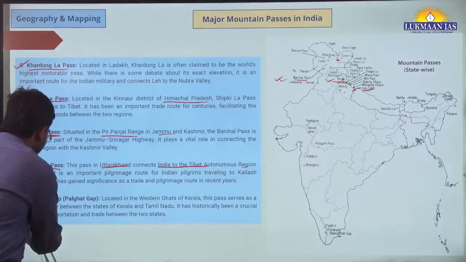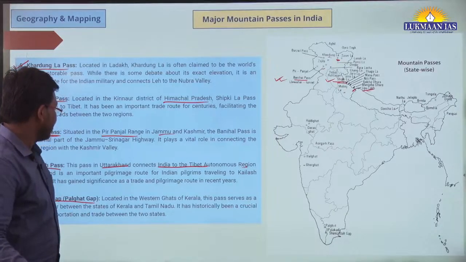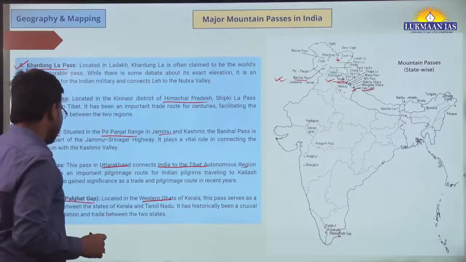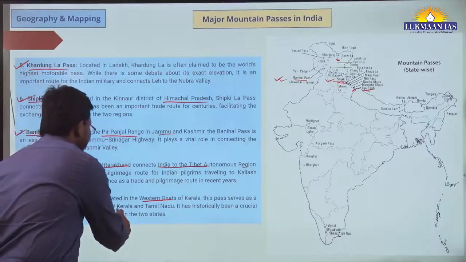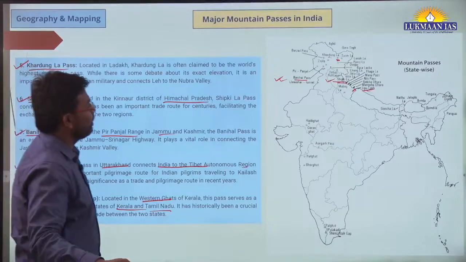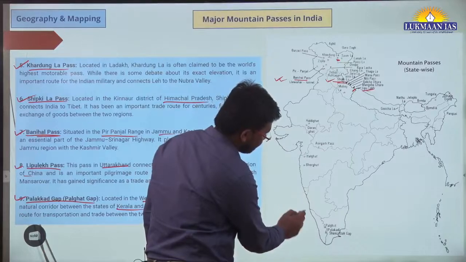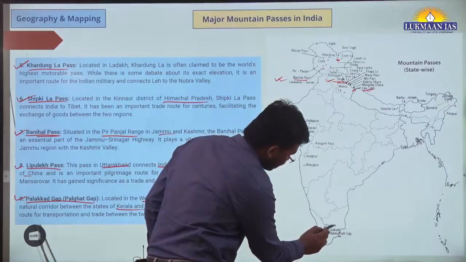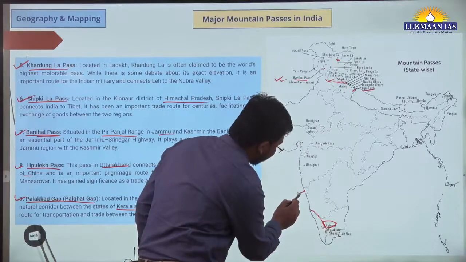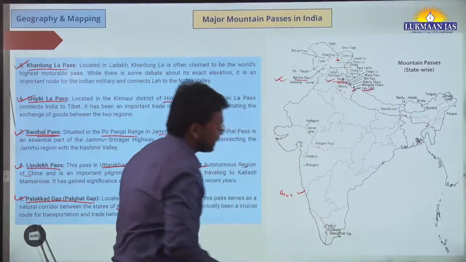Then we will look at another location, it is Palakkad Pass or Palghat Gap. Where is it located? It is in Western Ghat and serves as a natural corridor between the states of Kerala and Tamil Nadu, okay. So Kerala is over here, this is Palghat Pass, this small state, this is Goa, this is Kerala, okay. So this is Palghat Pass.